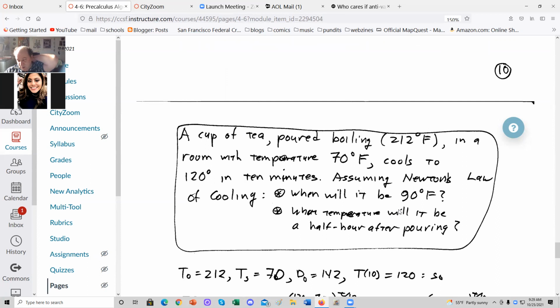Now, here we have a Newton's cooling problem. All right, a cup of tea is poured boiling in a room with temperature 70 Fahrenheit. So it starts off at 212 Fahrenheit, and it's cooling down to 70 Fahrenheit. It cools to 120 degrees in 10 minutes. Assuming Newton's law of cooling, when will it be 90 Fahrenheit, and what temperature will it be a half hour after pouring?